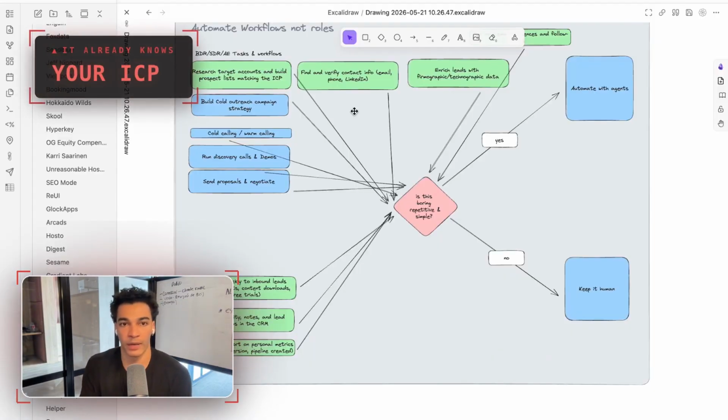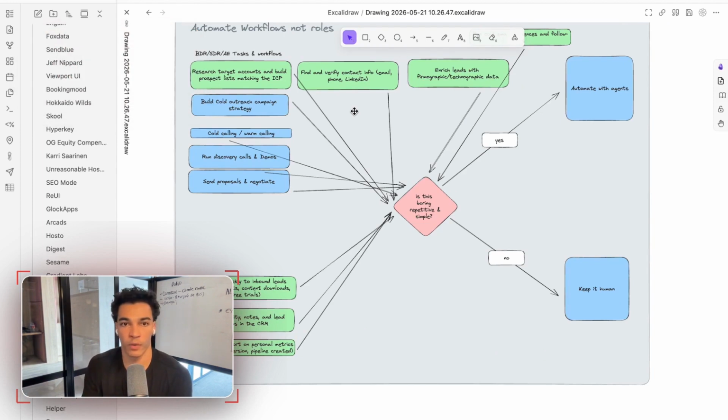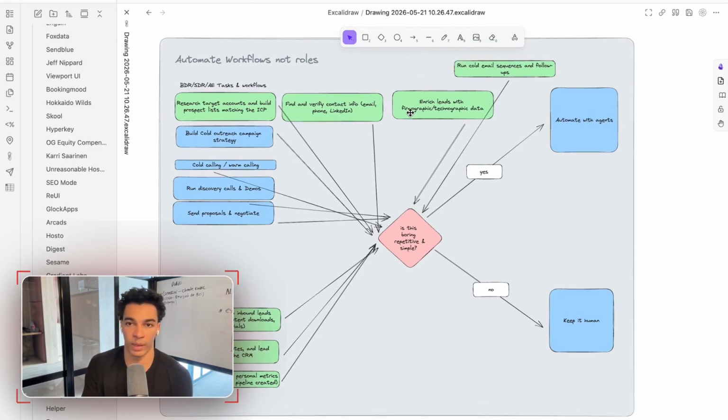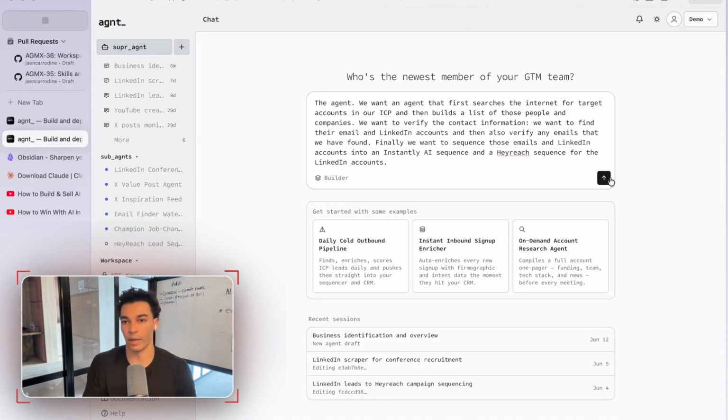We want an agent that first searches the internet for target accounts in our ICP and then builds a list of those people and companies. Then we want to verify the contact information. We want to find their email and LinkedIn accounts, and then also verify any emails that we have found. And then finally, we want to sequence those emails and LinkedIn accounts into an Instantly AI sequence and a HeyReach sequence for the LinkedIn accounts. Right, I'm going to go ahead and send that message in.